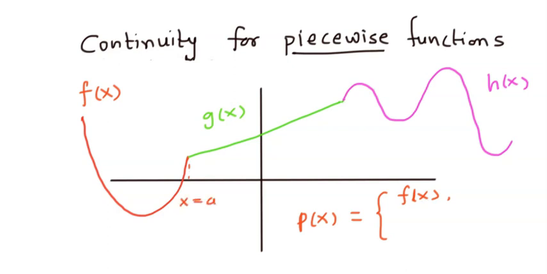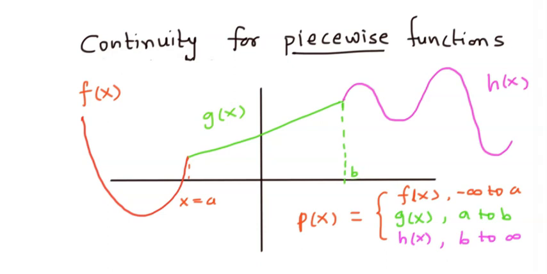So this is valid for minus infinity to a, and then we have g of x, which is valid for some a to, let's say, b. So let's say this point here is b. Then we have the purple function that we're talking about, which is h of x, which is valid for b to infinity. And so p of x, which is the combination of all three functions, is the piecewise function.